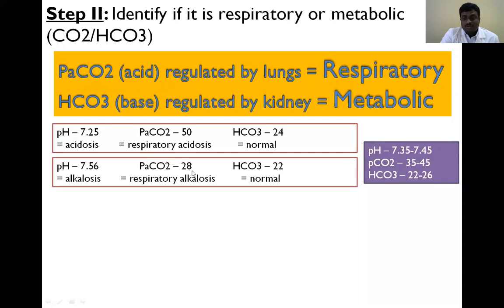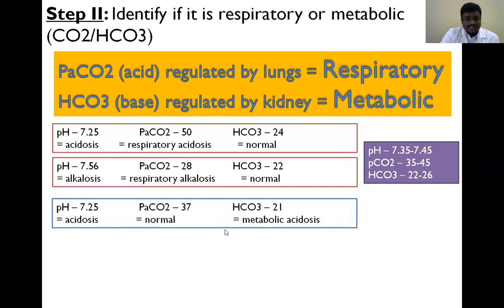The PCO2 value is 28, and the normal range is 35 to 45, so it is less than 35. That means there is a problem in the lung, with a lower partial pressure of carbon dioxide. So it is respiratory alkalosis. Bicarbonate is 22, in the normal range. So this patient has respiratory alkalosis.